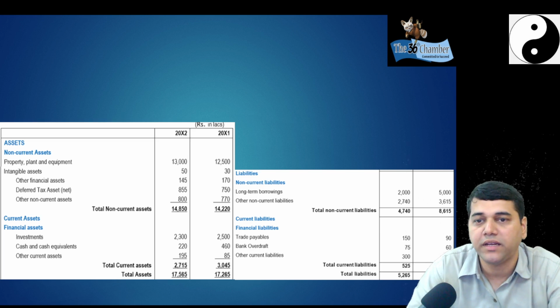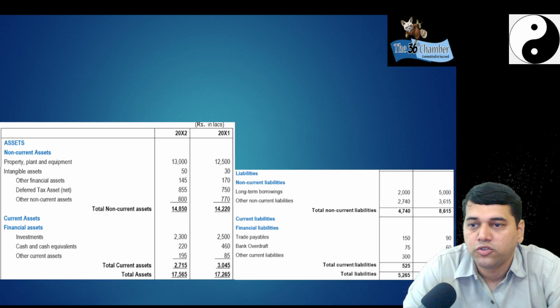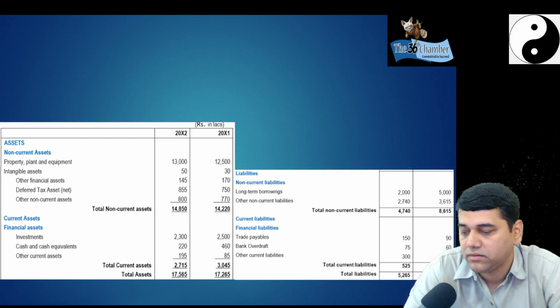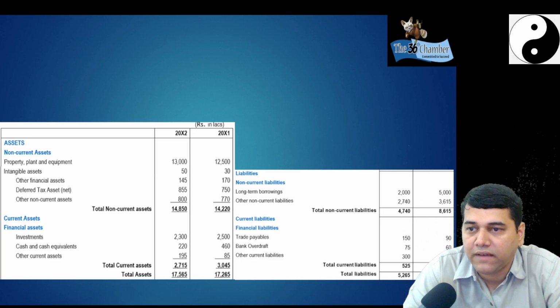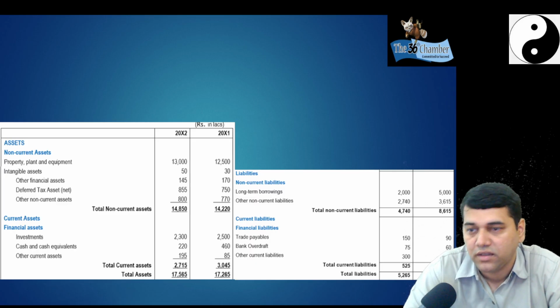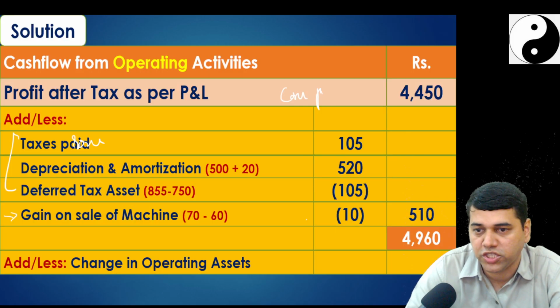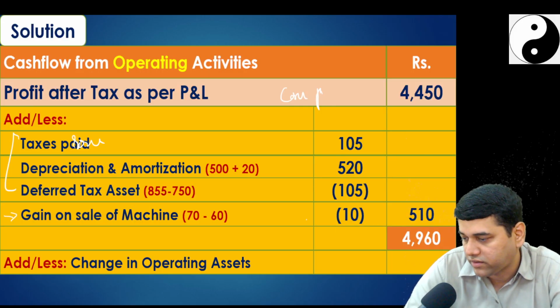So working capital, first you need to look into the balance sheet. I have just shown the balance sheet here. So is my PPE working capital? No. Then I will go into the intangible assets, other financial assets. Okay, so we'll go back to the question. Just read the question. What did they say?